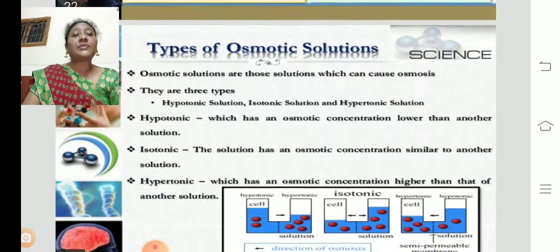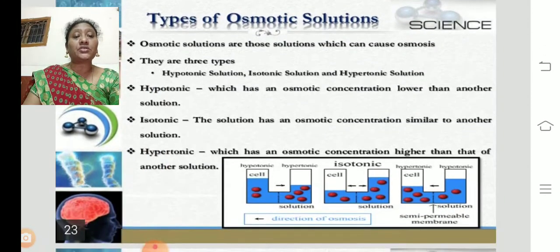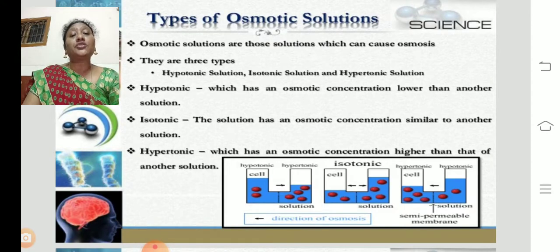Let us see the types of osmotic solutions. What solutions are needed for osmosis? Osmotic solutions are the solutions which can cause osmosis. Based on the type of the solution only, the process of osmosis will take place, either it is exosmosis or endosmosis.